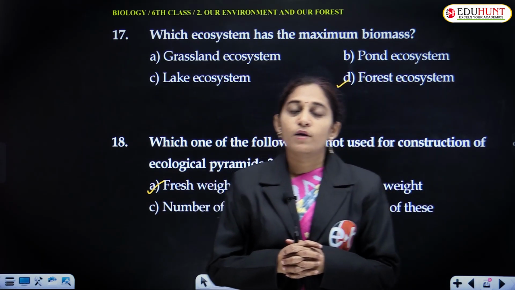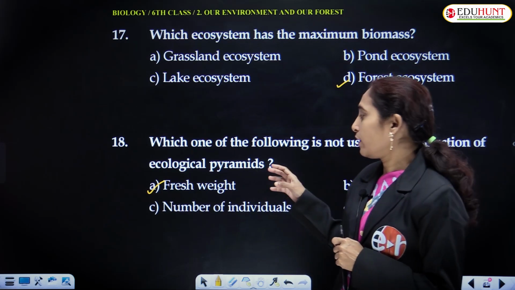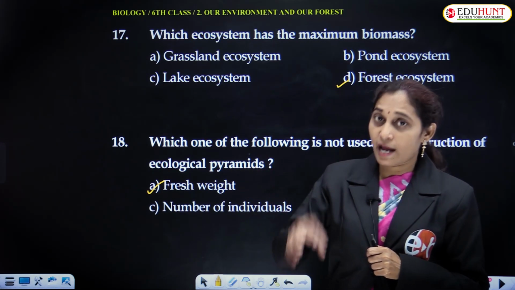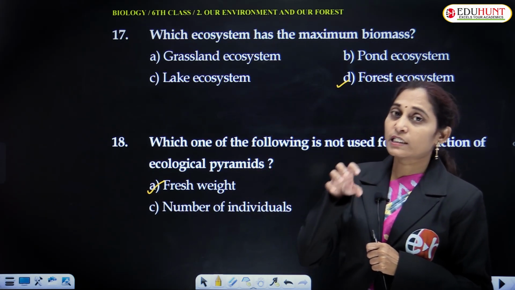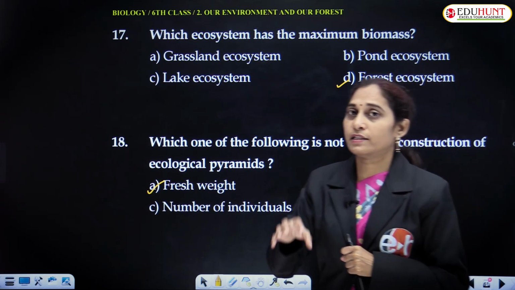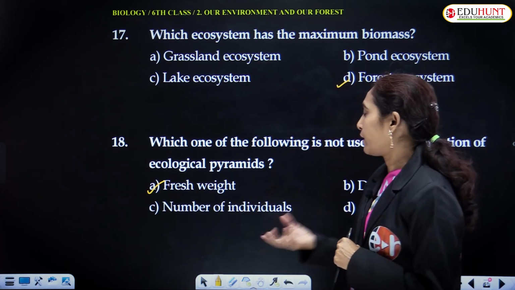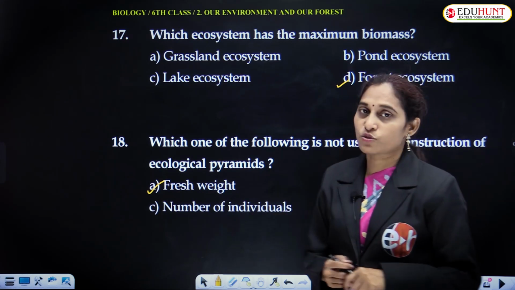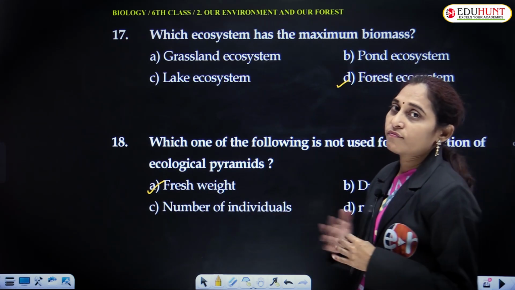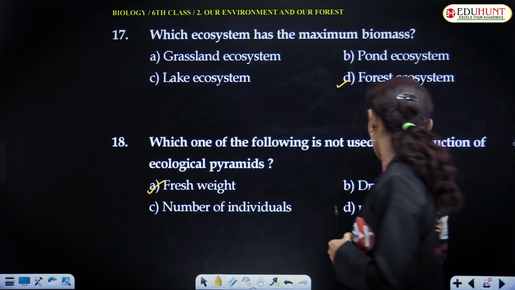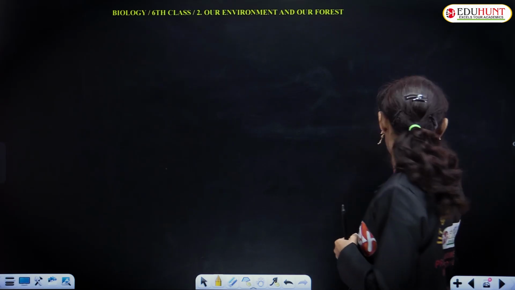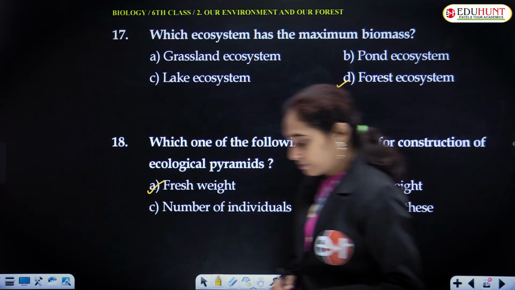So that's why we take only the biomass, the dry weight of the individual, or the number of individuals, or the energy that is stored or trapped, and not the fresh weight, because it varies with the organism and also the organ taken.